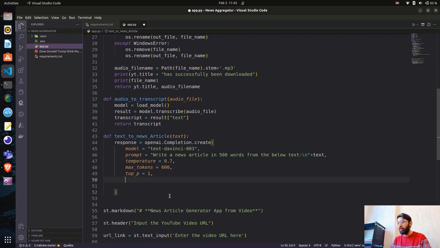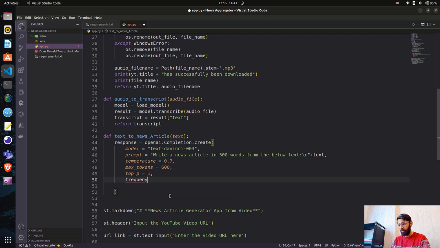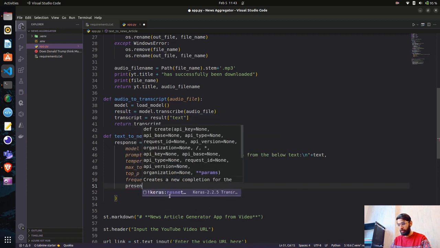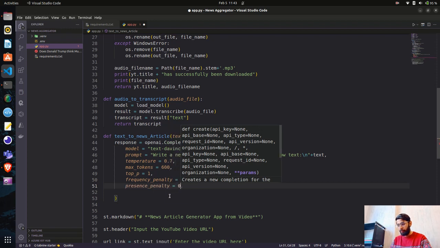Then what else do we have? We have frequency penalty. Let's keep this 0, and presence penalty as well, presence penalty as 0.